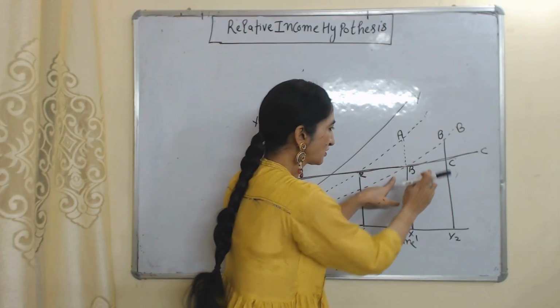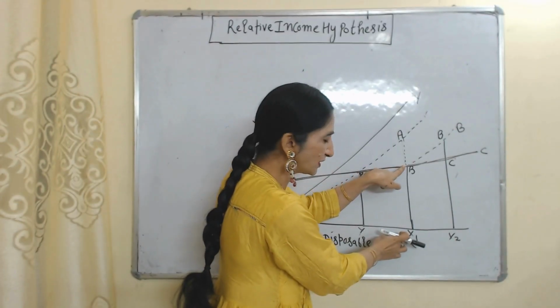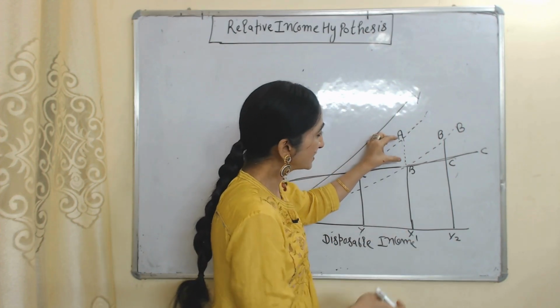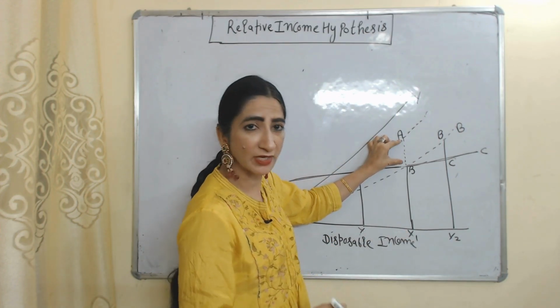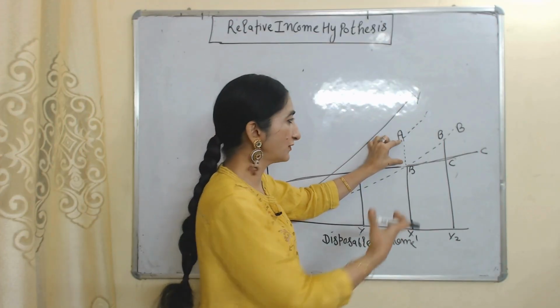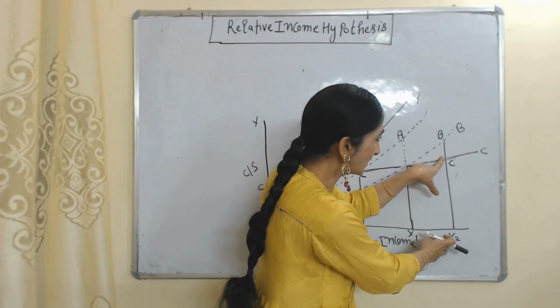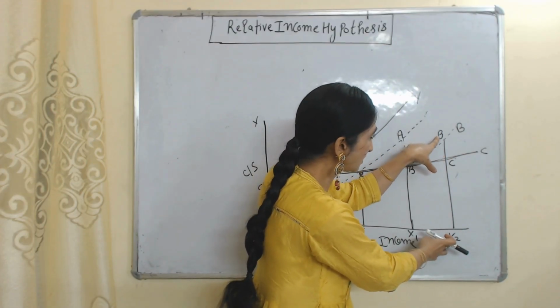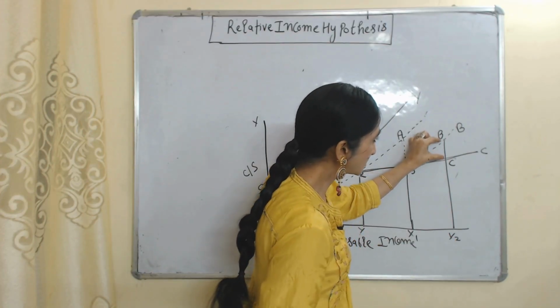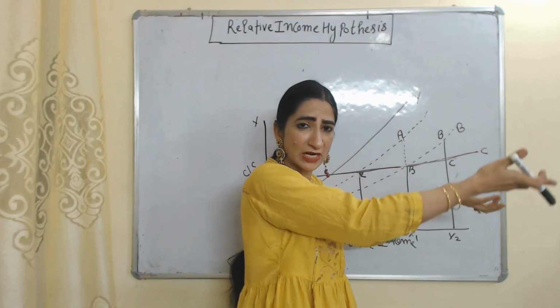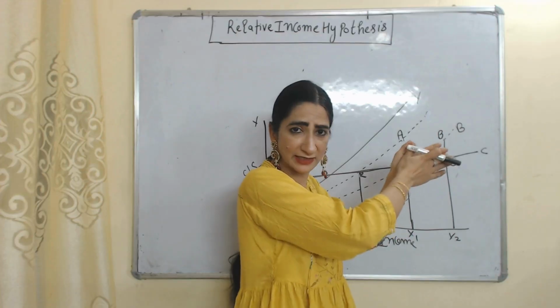According to this consumption function, A should consume BY1, but actually A is consuming AY1. A is consuming the AB part more in order to maintain his standard of living equal to B. Similarly, B should consume CY2, but actually B is consuming BY2. B is consuming the BC part more. B is also imitating someone else in society whose income is higher than his.